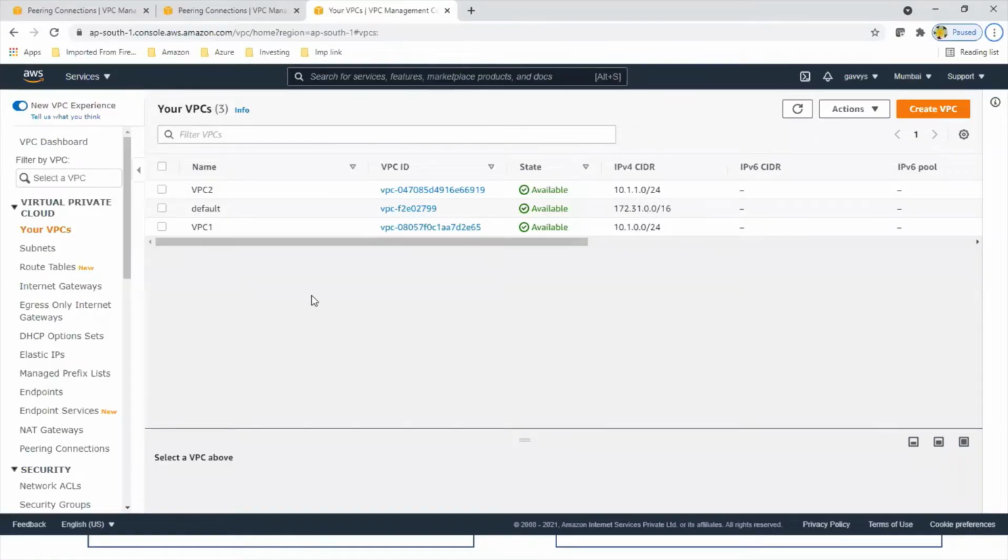Here I am in the AWS console. If we talk about region, I am in the Mumbai region, located in India.